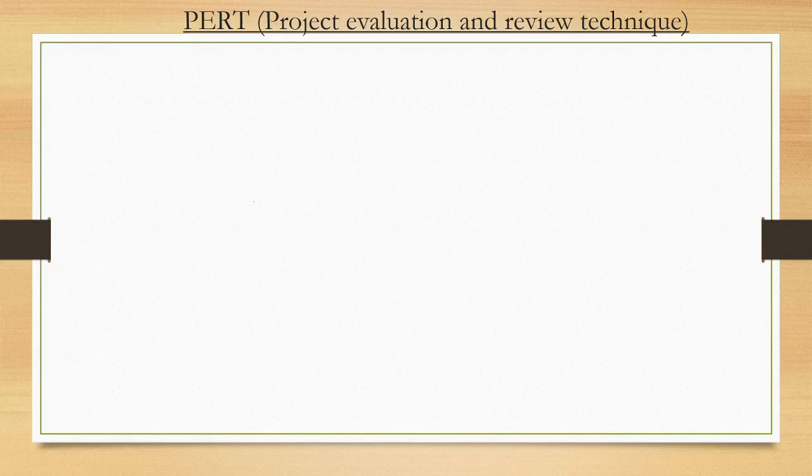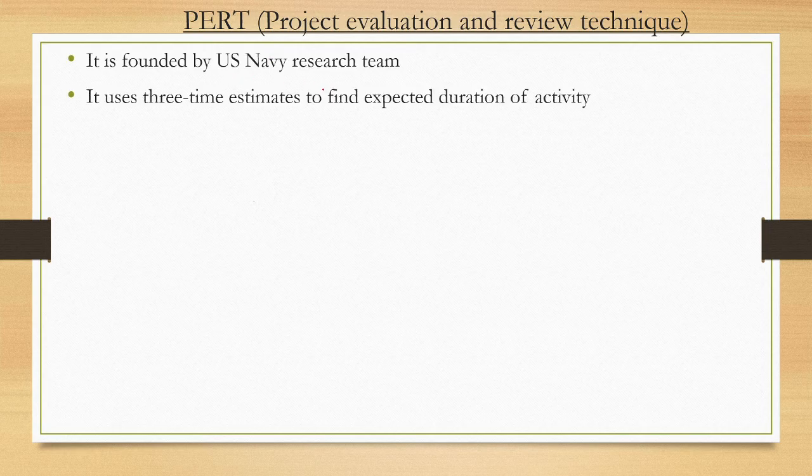We have seen how to find the project duration and the critical path using the critical path method. Now let's move to PERT. PERT is the Project Evaluation and Review Technique. It is basically an advanced version of CPM. PERT was founded by a US Navy research team and it uses three time estimates.